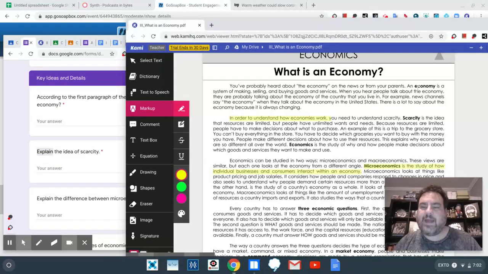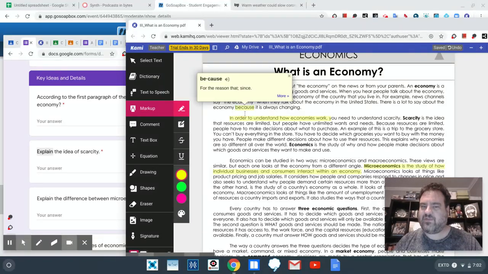Well, I had some people define economy. That's not what it's asking for. It's not asking for what is an economy. When you hear people talk about the economy, they are probably talking about the economy of the country that you live in. For example, news channels say the economy when they talk about the economy in the United States. There's a lot to say about the economy, and here's your key word. When you see why questions, here's because. And because is a really big part of that.